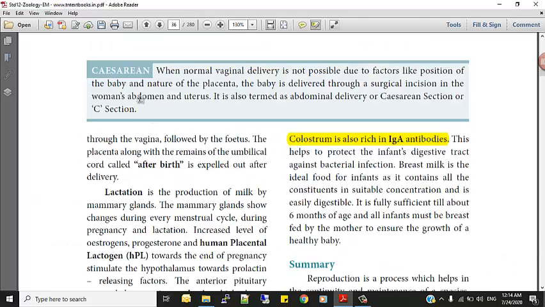And now we have only the last concept, which is given in the box, that is cesarean. You would have heard this word frequently, but when we were growing up, we never heard this word.